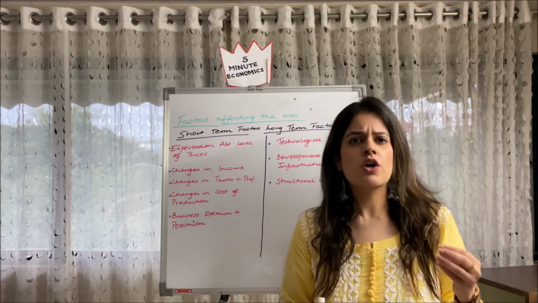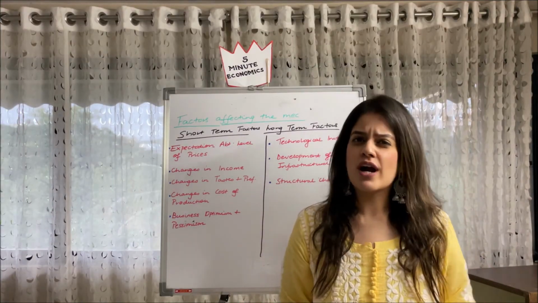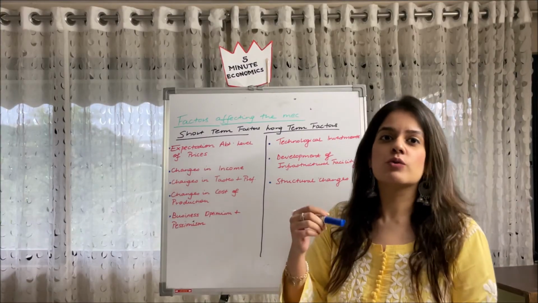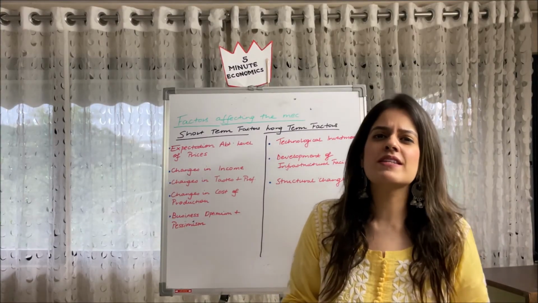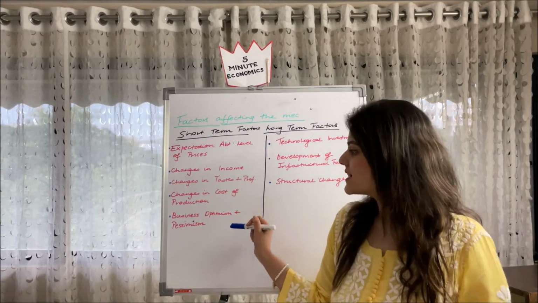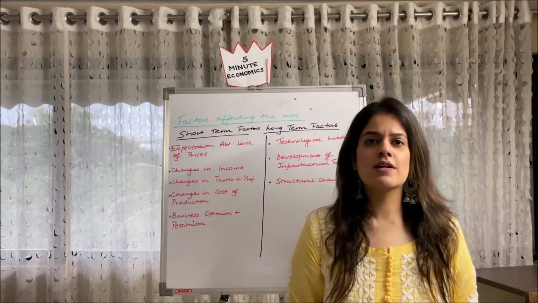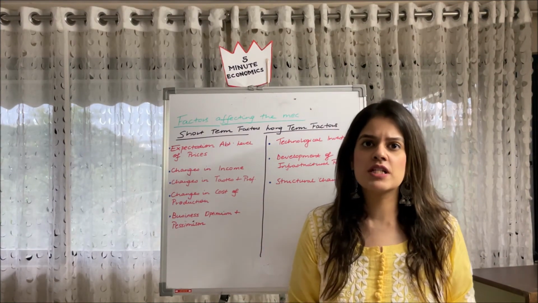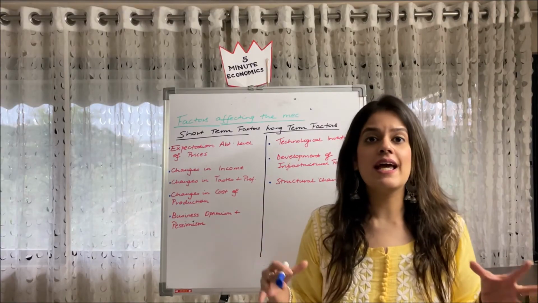The cost of production might change because of a rise in the price of raw materials. What will happen then? Our rate of return will fall because now it is more expensive to produce a product, and our profit or return will fall. Lastly is business optimism and pessimism. Business optimism and pessimism is always there and it steps in. So this will affect the MEC a lot.